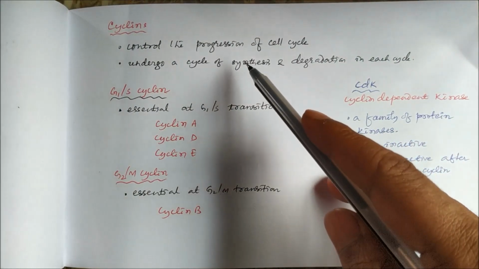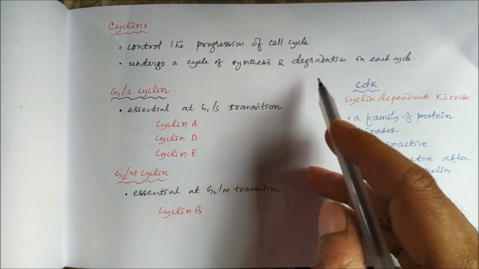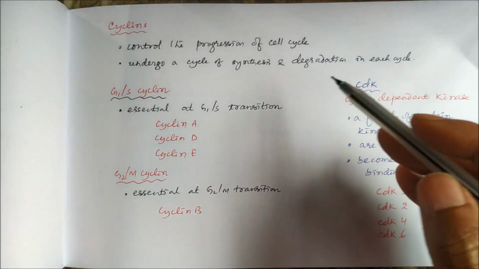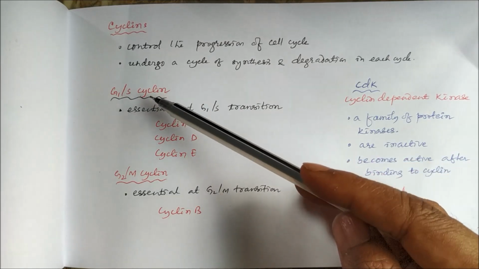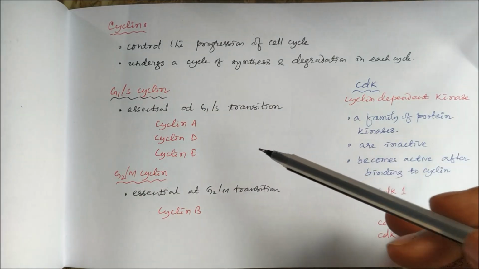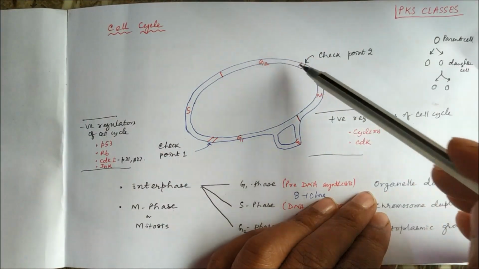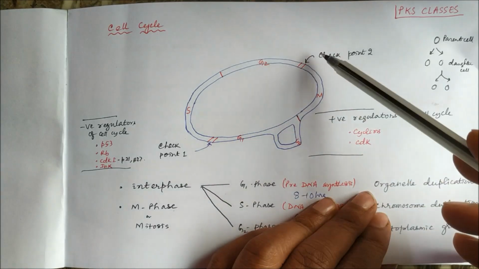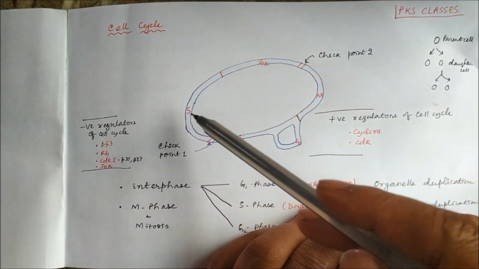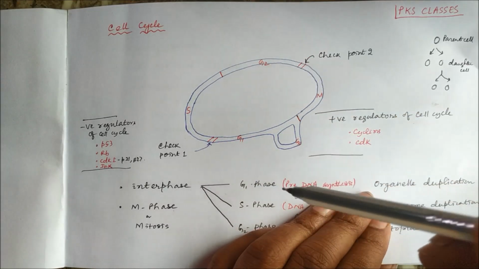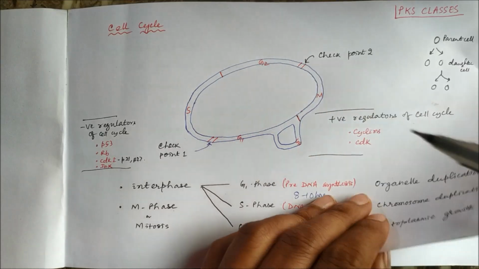Cyclins control the progression of the cell cycle. They undergo a cycle of synthesis and degradation in each cycle, so they are named cyclin. And there can be two types of cyclin, G1S cyclin and G2M cyclin. You can see here G1 to S and G2 to M. Two major checkpoints are there, G1 to S and G2 to M. The cyclins mainly help in progression from G1 to S and from G2 to M.